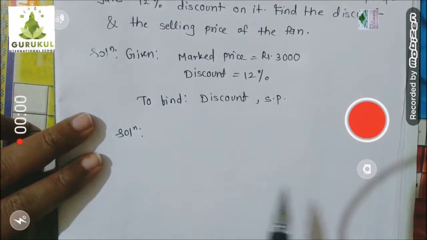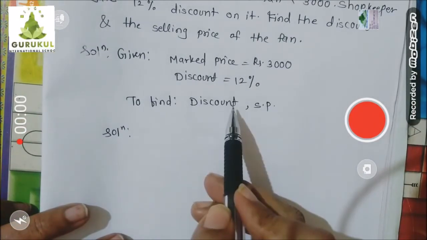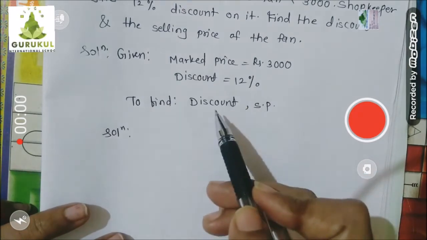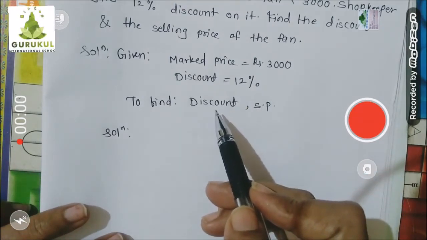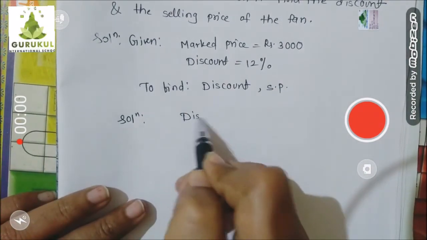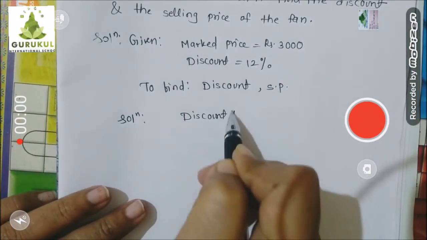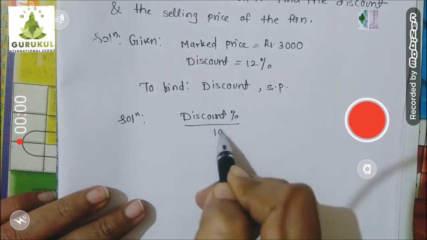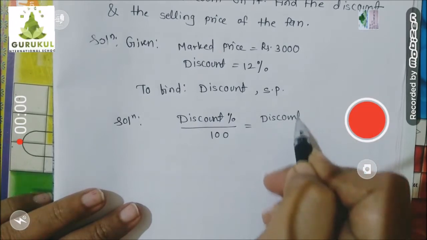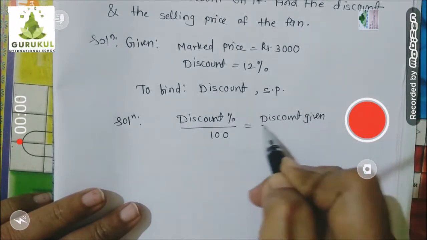Listen, I want to find out discount in rupees on this mark price. So formula which we had used last time, same formula I will use. What is that formula? Discount percent upon 100 is equal to discount given upon mark price.